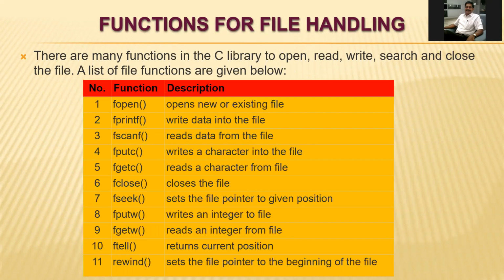When we start with file handling, we can operate on files using a number of functions: fopen, fclose, fprintf, fscanf, fputc, fgetc, fseek, putw, getw, ftell, and rewind. All of these functions are used to open, read, write, search and close the file. This list of functions is very important.